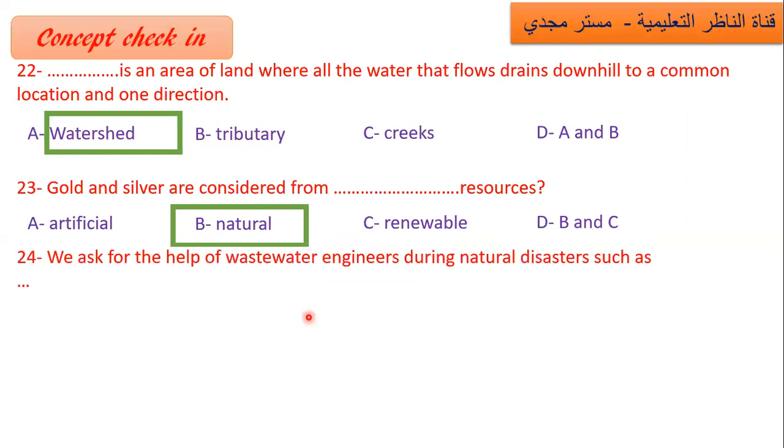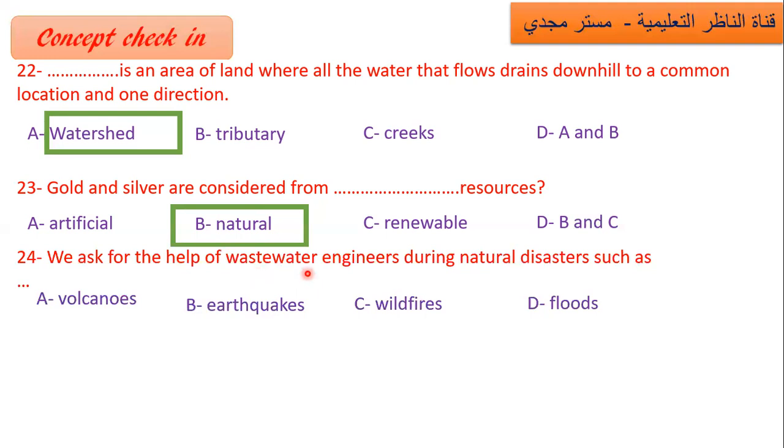We ask for the help of a wastewater engineer during natural disasters such as what? Volcanoes, earthquakes, wildfires, or floods. We know that wastewater engineers work with water. So what is wastewater? Water that has already been used by people.